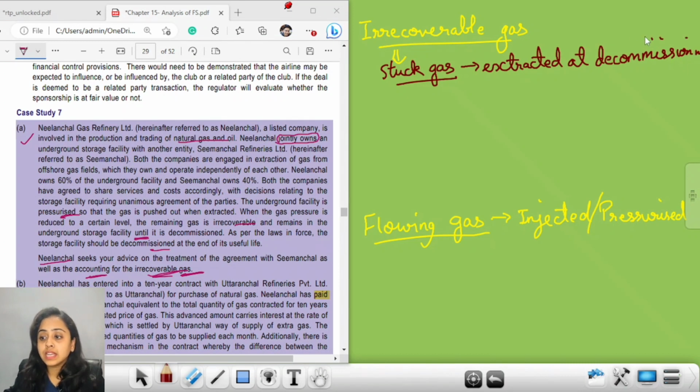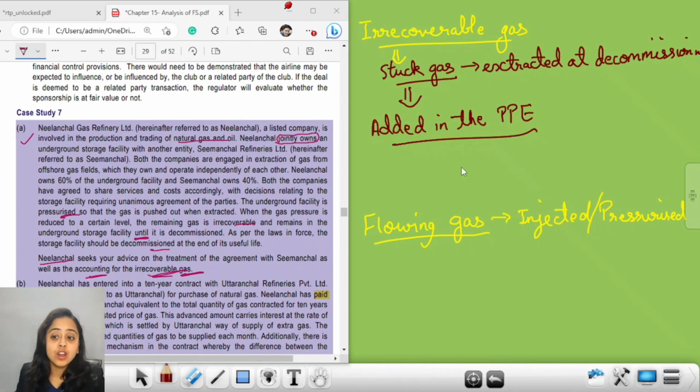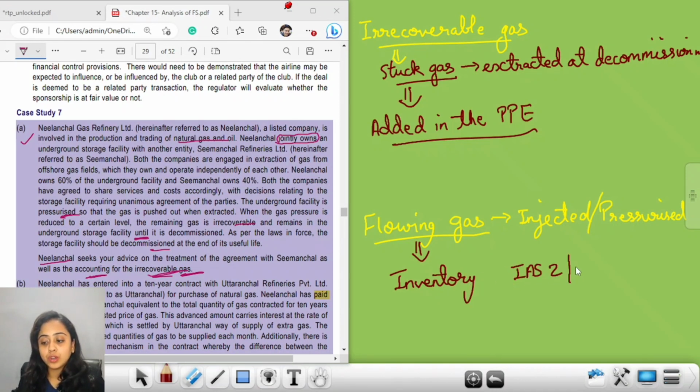So the amount of the irrecoverable gas is added in the cost of PPE. Whereas flowing gas, which is injected, pressurized and regularly flowing, is treated as inventory, as per Ind AS 2.